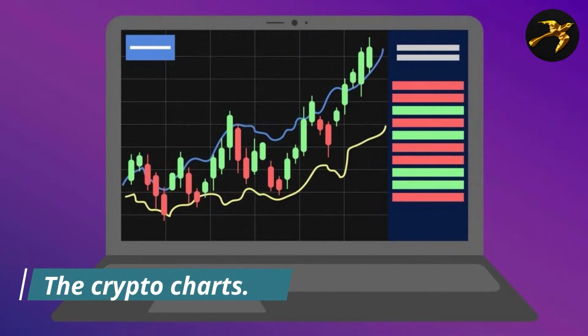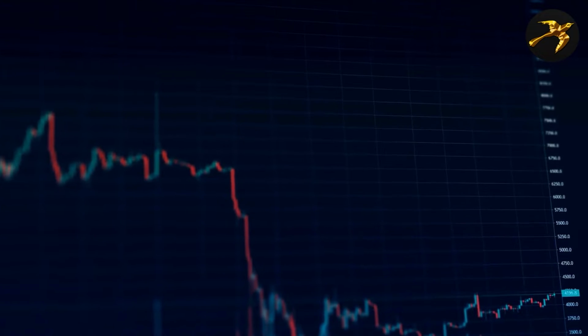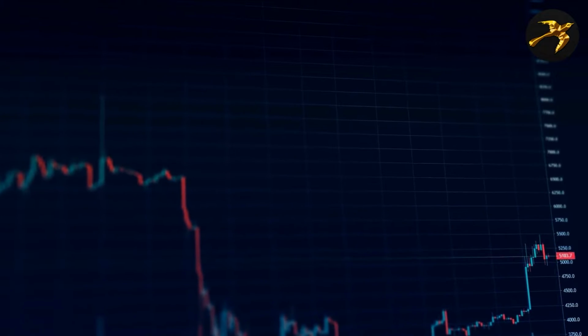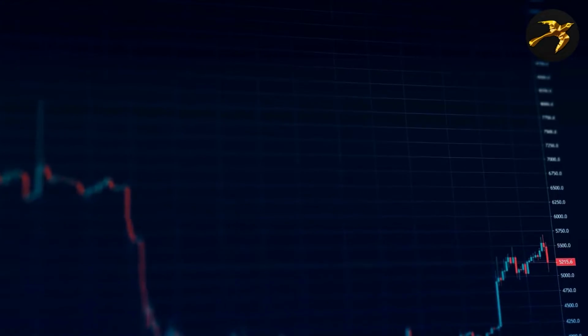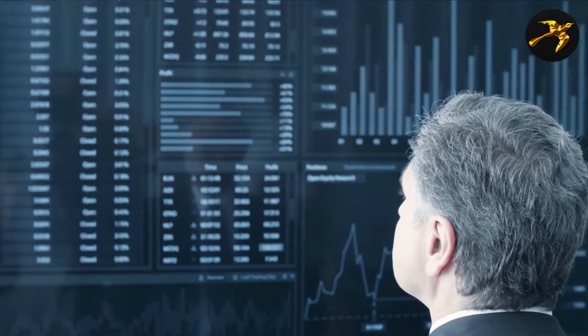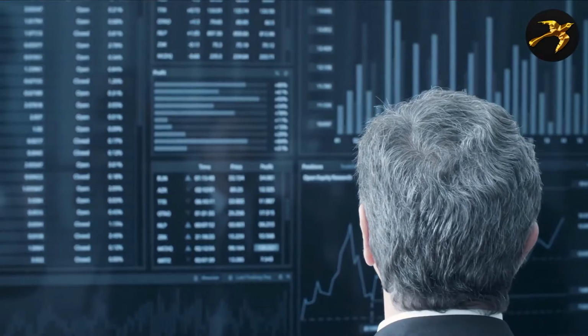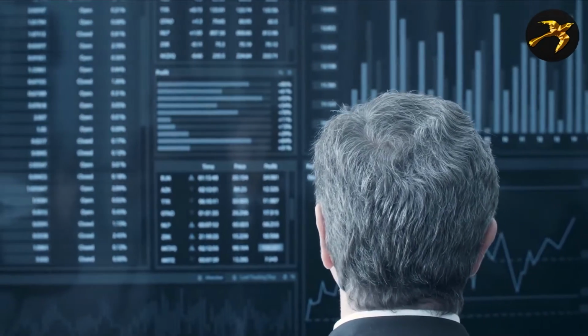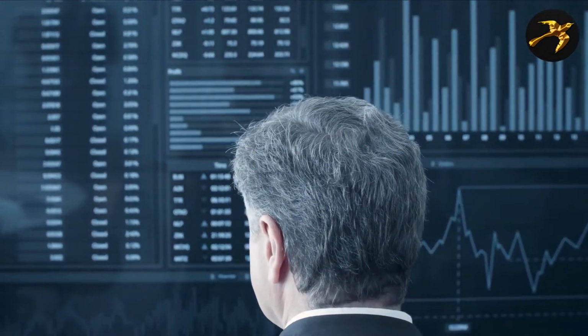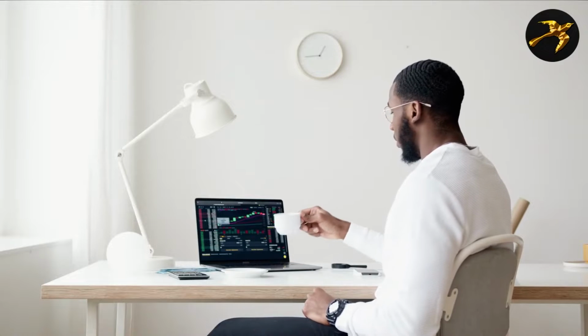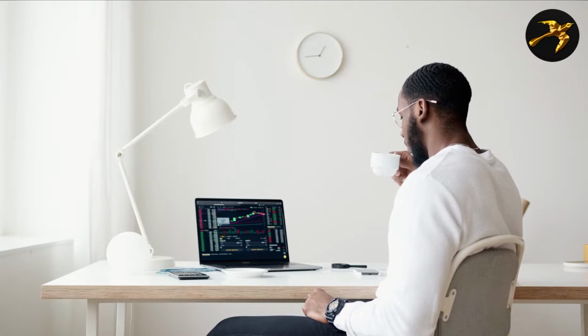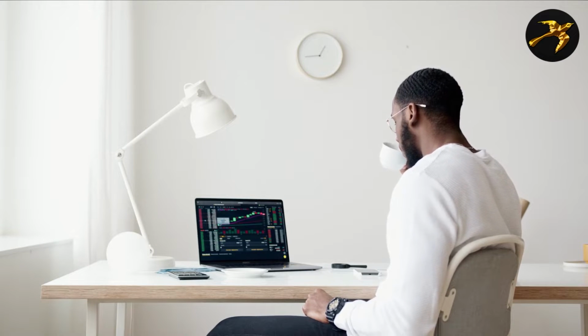The crypto charts. Cryptocurrency charts are price patterns that help predict the future of digital assets. They also predict the market's direction. Those who can interpret crypto charts can use them to help decide whether to initiate or cancel a trade. Many traders use price charts to analyze patterns and forecast trends. How to understand Bitcoin charts.